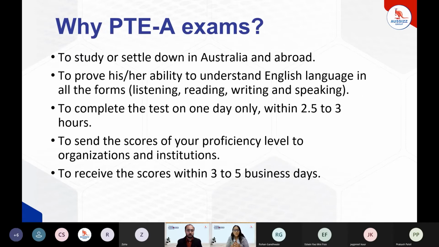All right. Why the PTE exam? It is one of the exams which helps us to study and settle in Australia and abroad as well. Apart from that, it improves language skills. It also proves that we are proficient enough in that particular language.